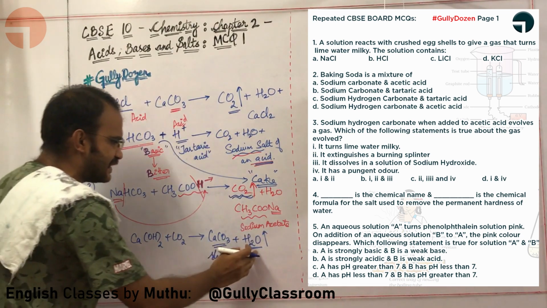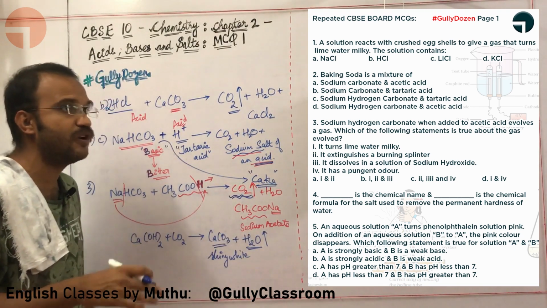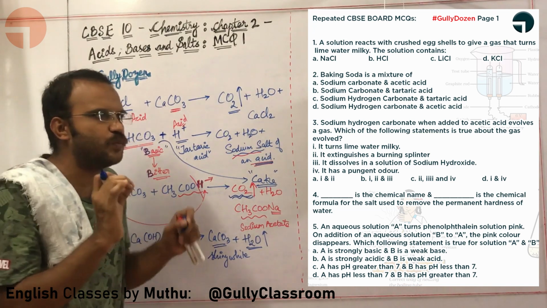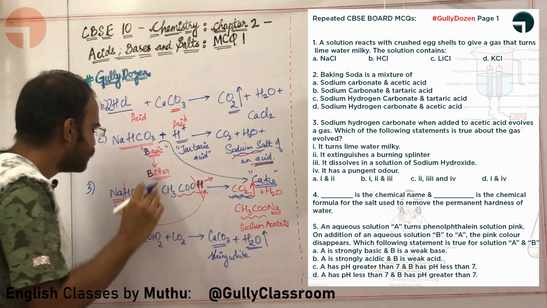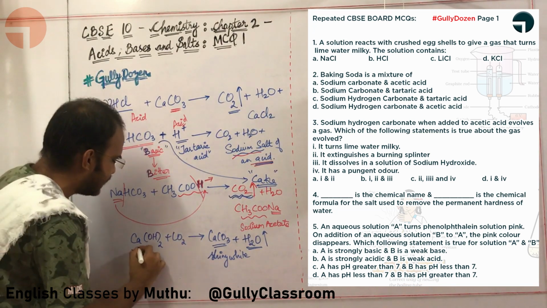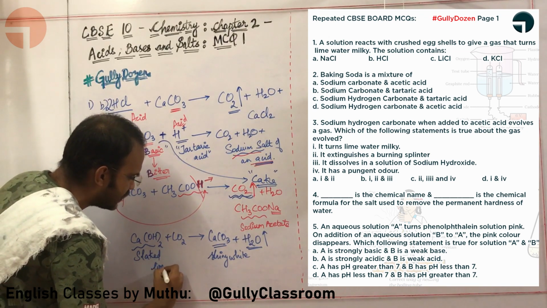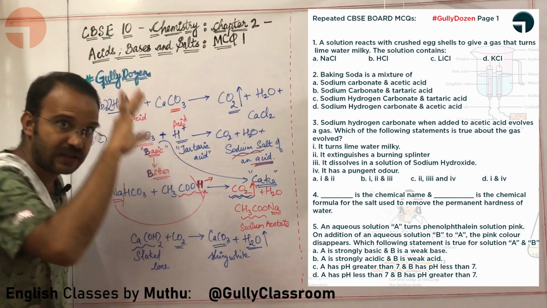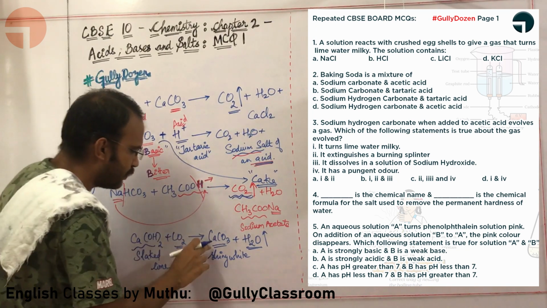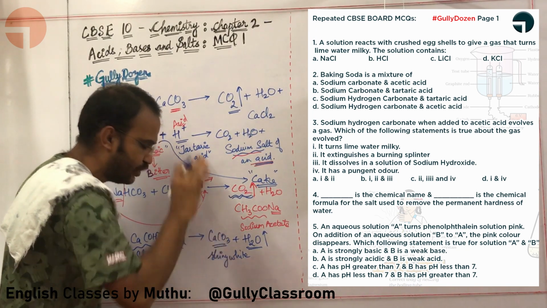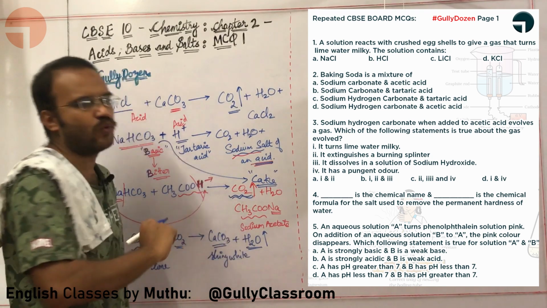In fact, this is the reaction that is responsible for the whitewashed walls being shiny white in color. You are applying slaked lime or calcium hydroxide on the walls. It is combining with carbon dioxide from the air. It is forming a shiny white CaCO3 coating and it is sending water outside.